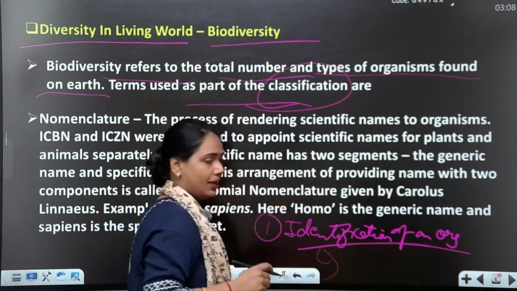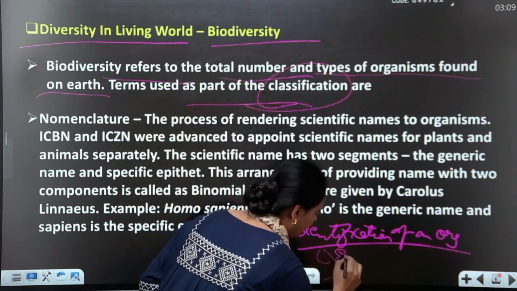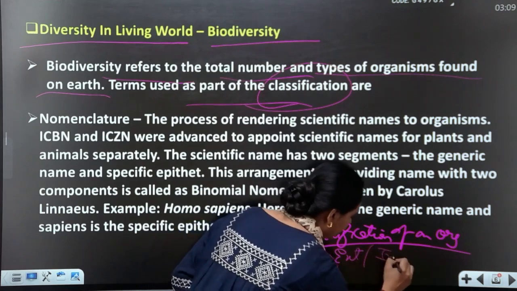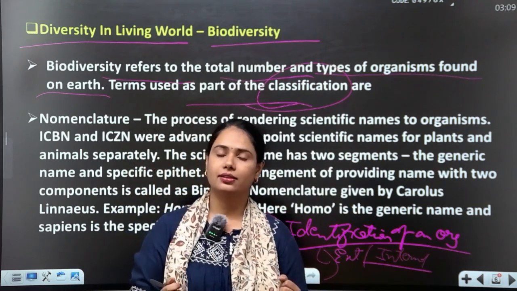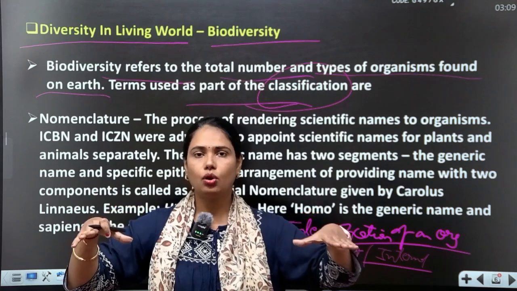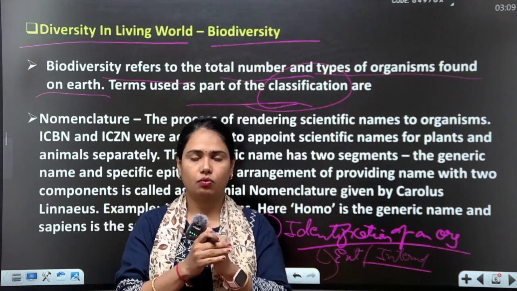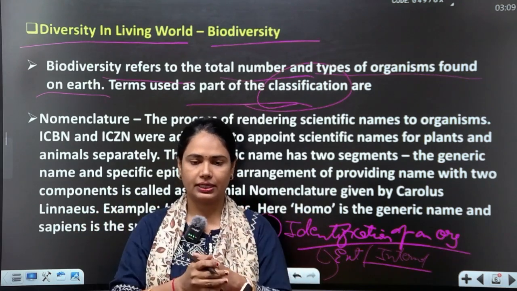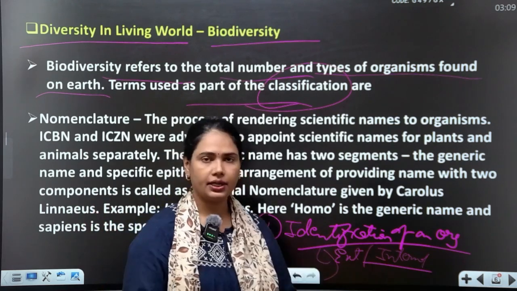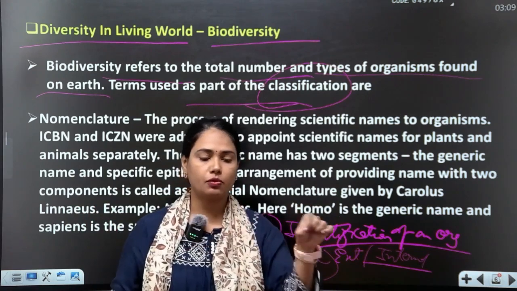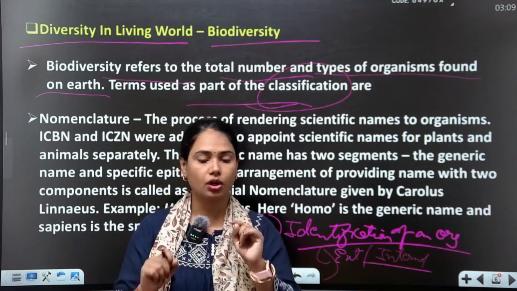Now my second topic is types of identification. First is external and second is internal. External, by external looks: if an unknown organism is in front of you, you have to identify the color, the length, the texture of the skin, the spots. Now internal, by dissection: which type of digestive system it contains, respiratory organ, excretory organ, sensory organ.